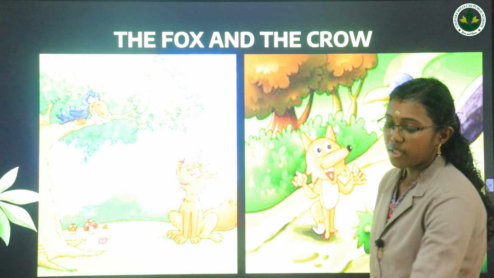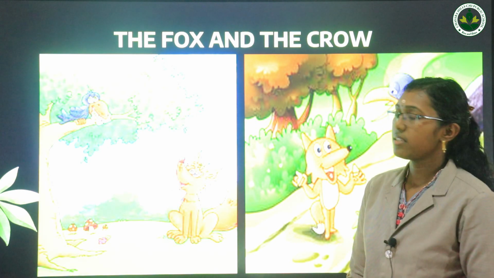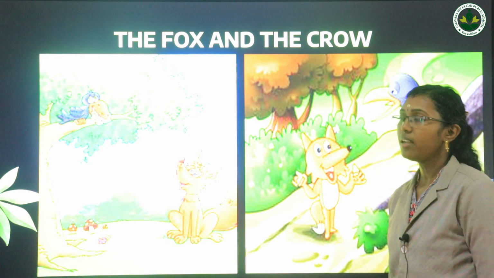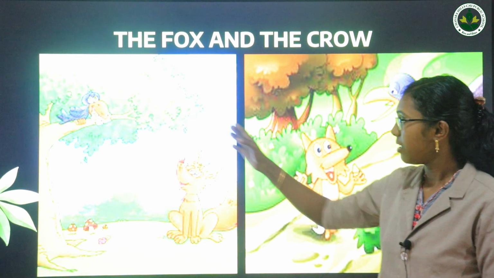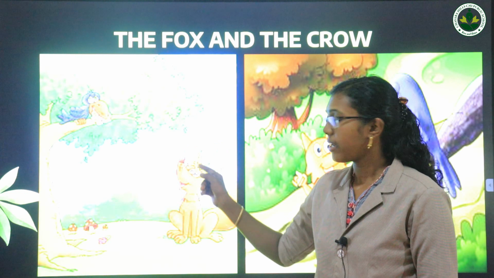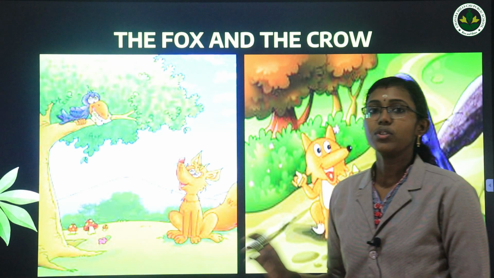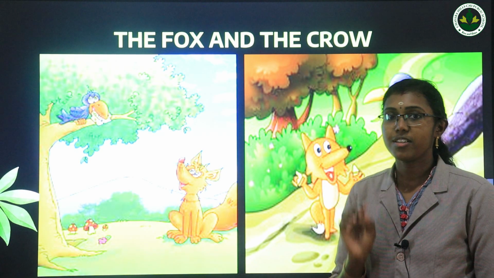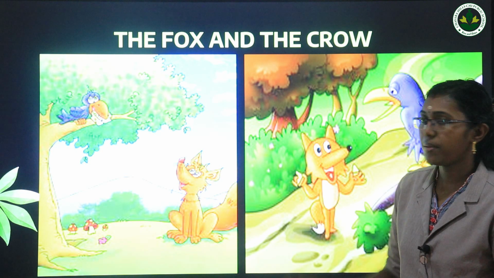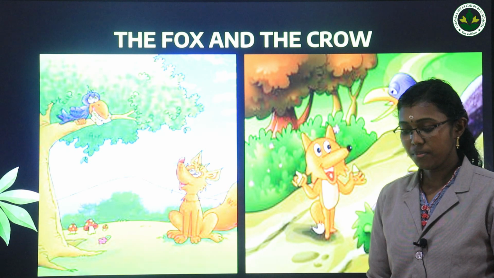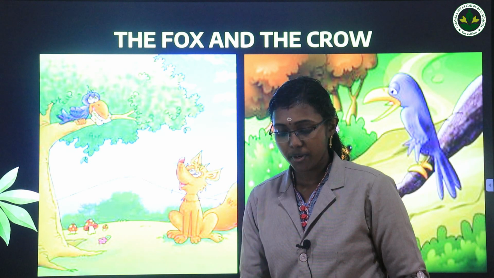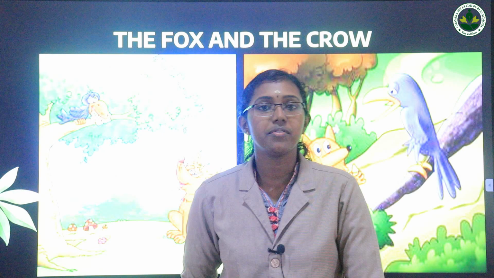And now we are moving to the next chapter, lesson 6. That is a poem about animals, the fox and the crow. Two characters are there. A crow is there and a fox is there. And through the poem we will get a small story. So this is about animals and they are even talking, they are sharing messages. That's about the poem. Okay children, you can open your textbook, page number 154.